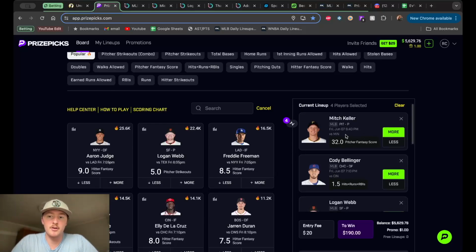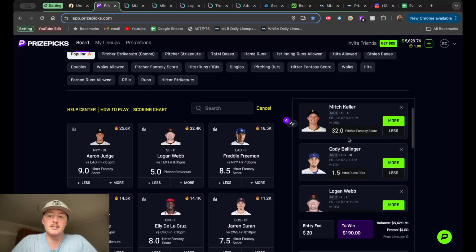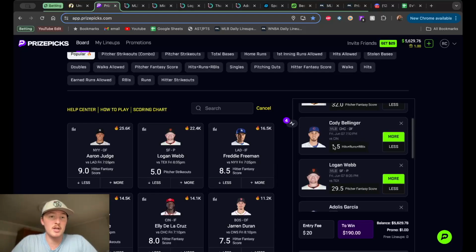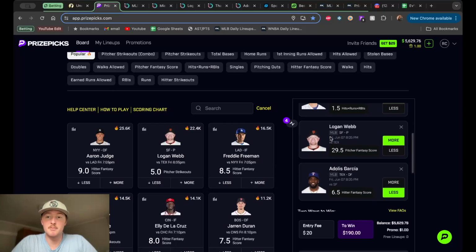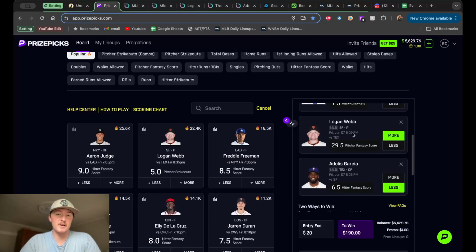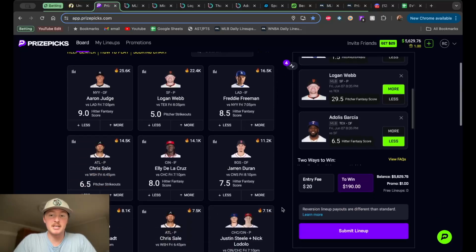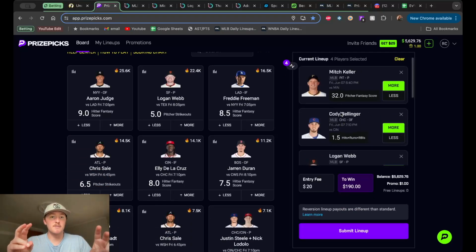So we got Mitch Keller over 32.0 fantasy score. Cody Bellinger, I like hits, runs, and RBIs. He's been hitting that pretty well, and I really like his matchup. In terms of the pitcher, Logan Webb at 29.5 pitcher fantasy score. Nice little combo with Adolis Garcia under his hitter fantasy score. I love comboing plays because I'm taking a tiny bit of a hit here, and these correlate really well. So those would be the official video picks, but again, we talked about a ton of different information, so hopefully you guys enjoyed that.